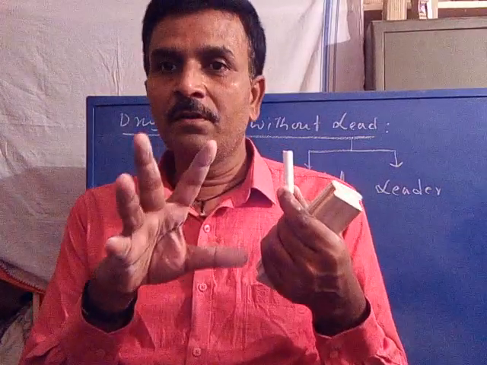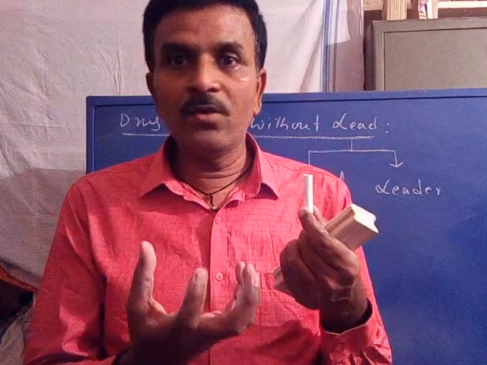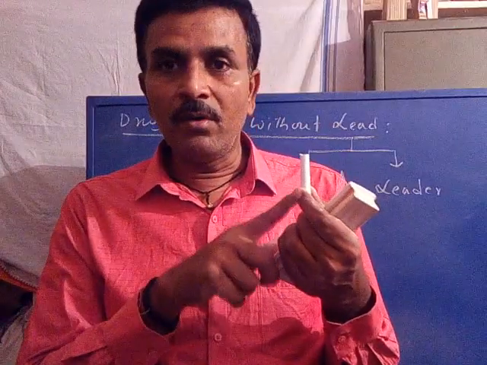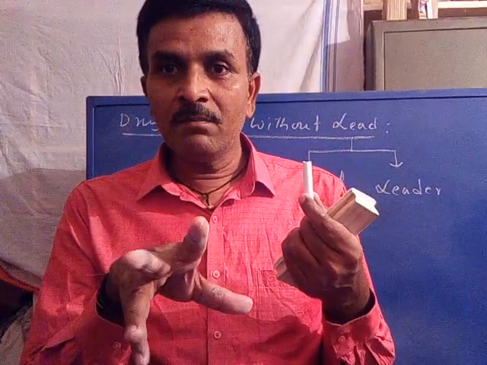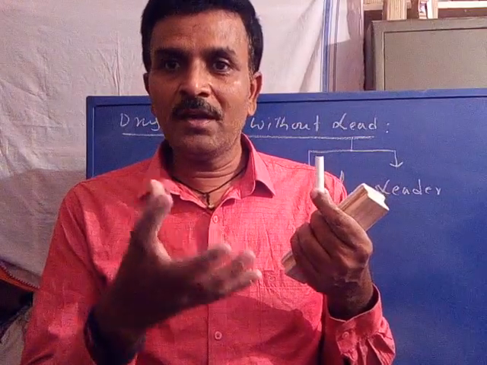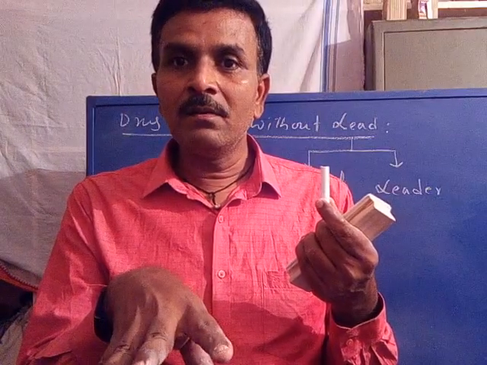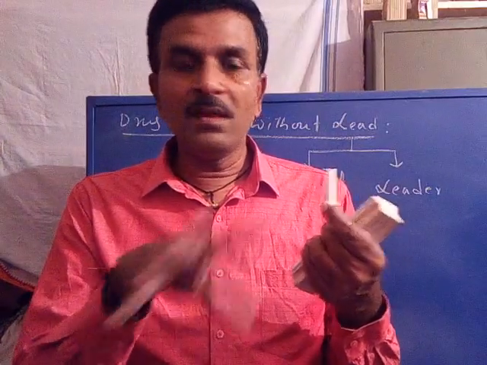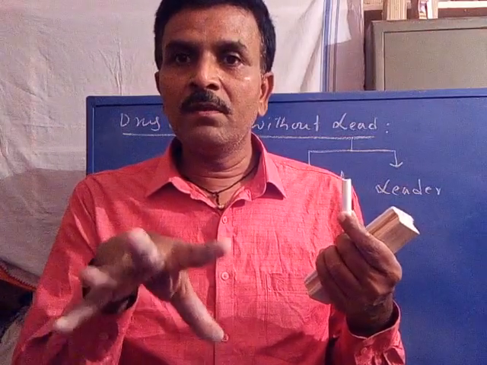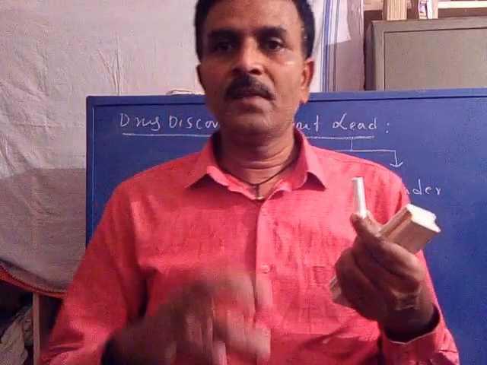Now, if we get a designed compound that has more activity than the model, the compound which we designed based on what structure? Based on the structure of the model. Why should we design a new structure based on the model? For eliminating unwanted properties and for improving the biological activity. So we have designed it after that.